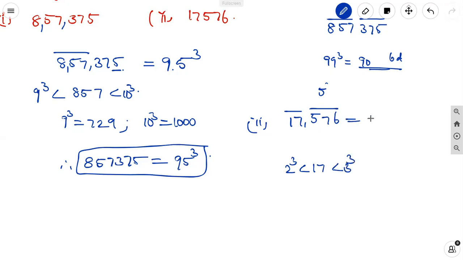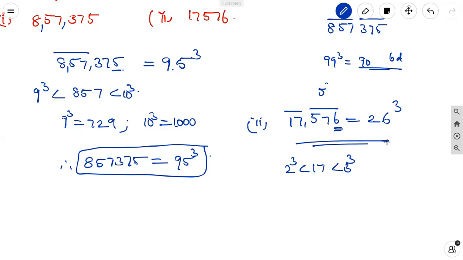So in this case, 2 will come. And for the units place, 6 is there, so this is 6. So this is 26 cube. Again, we can recheck: multiply 26 into 26, it is 676, into 26, which is 17,576. This is the estimation.